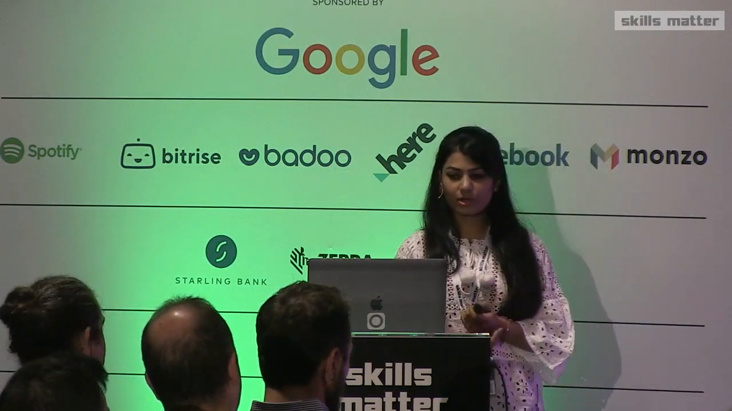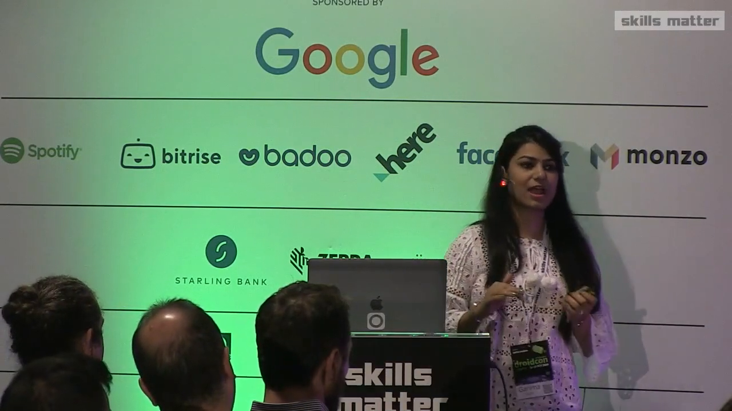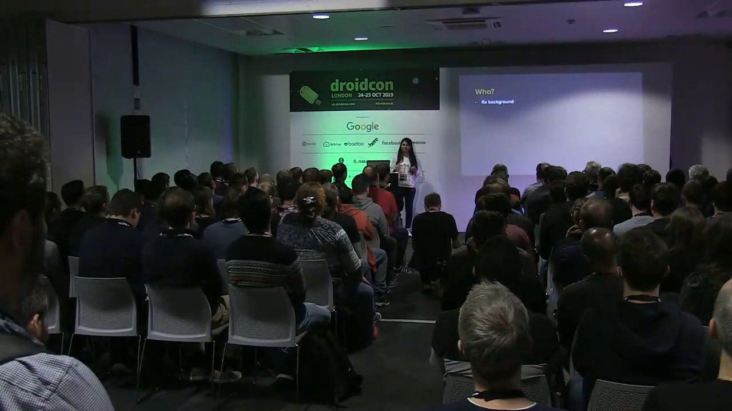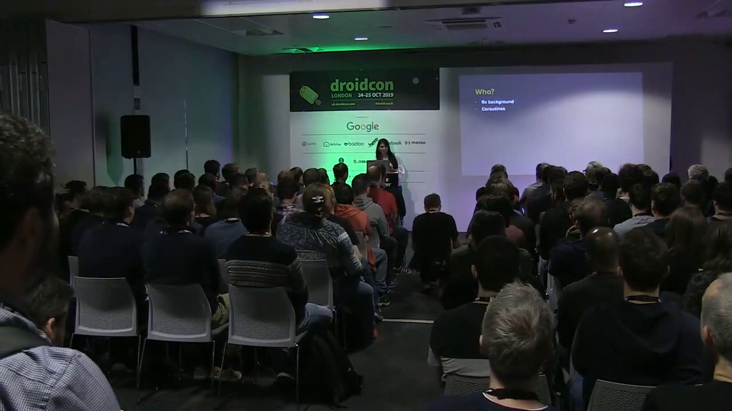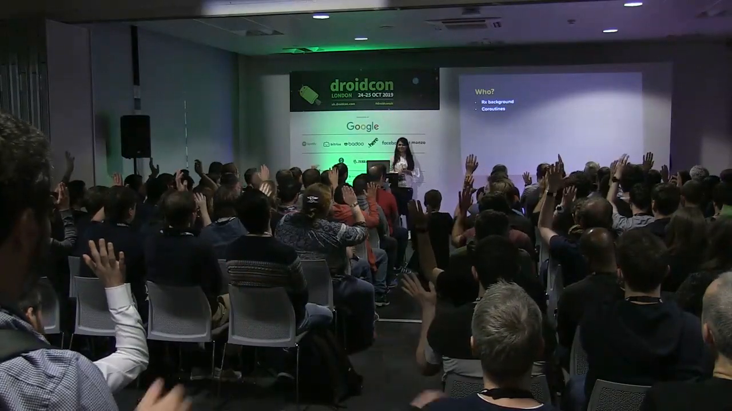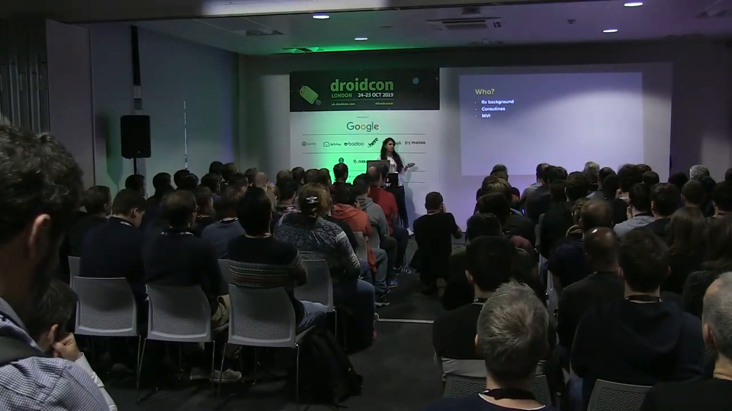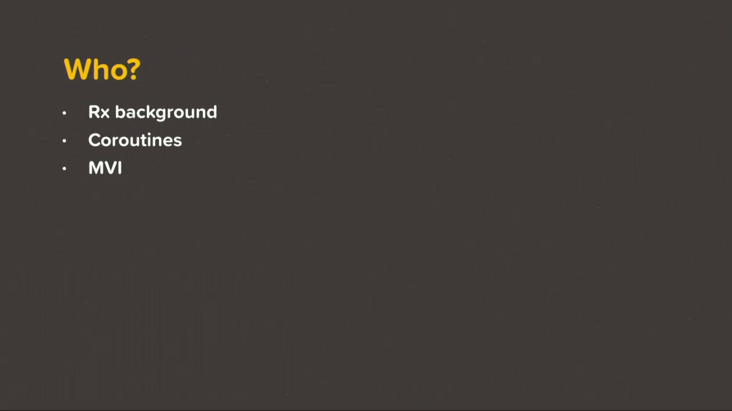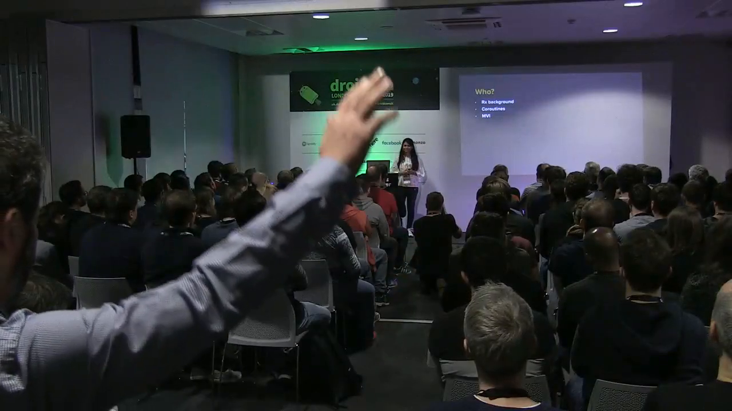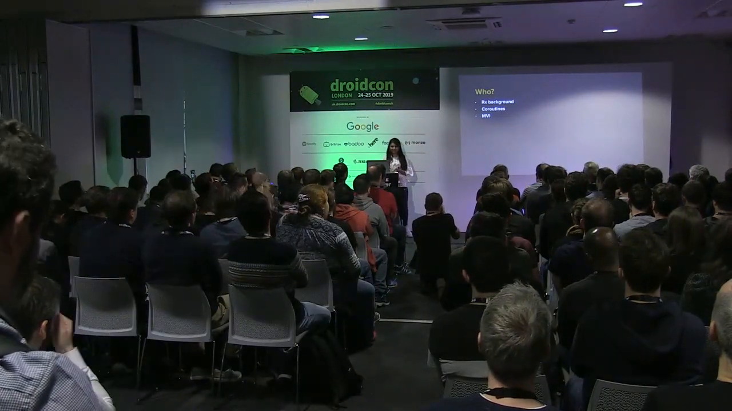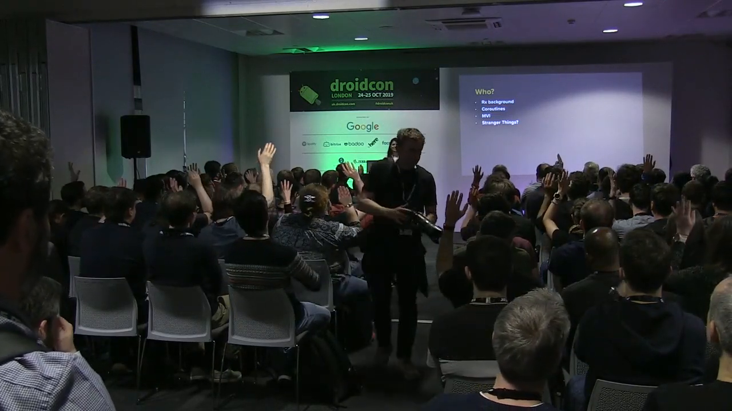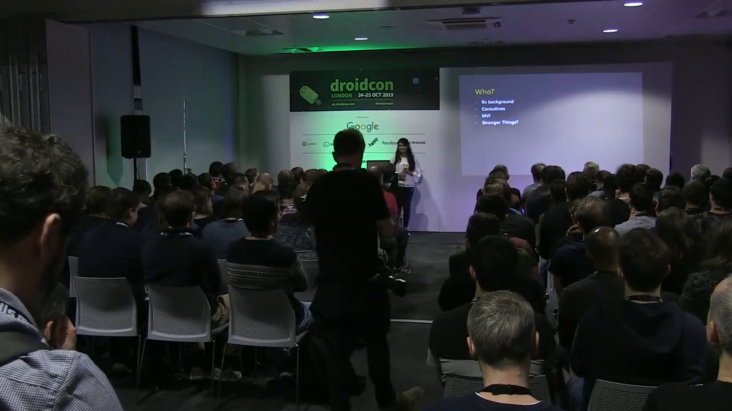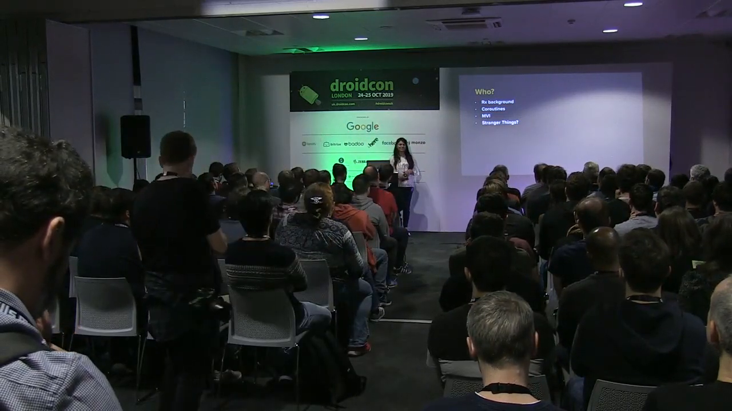So who is this talk for? How many of you have done some reactive programming in RX? Almost the whole room, that's awesome. How many of you have experimented a little bit with coroutines? That's great, a lot of people. How many of you have read a little bit about the model view intent pattern? Again, many people, that's awesome. And how many of you have watched this show called Stranger Things? Again, a lot. That's great, but a bummer, there's not going to be a lot about Stranger Things, but we'll try.